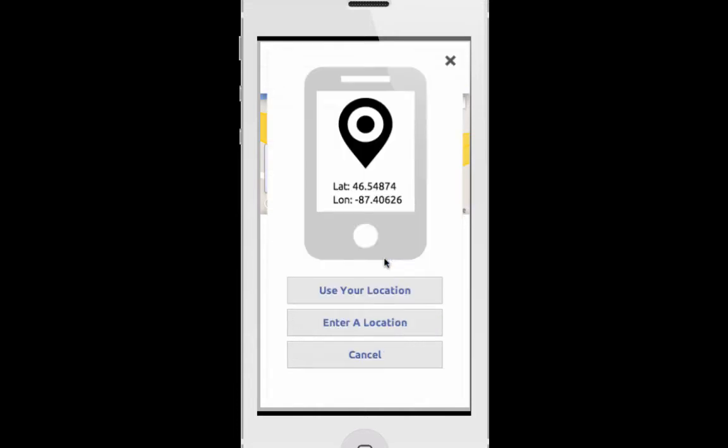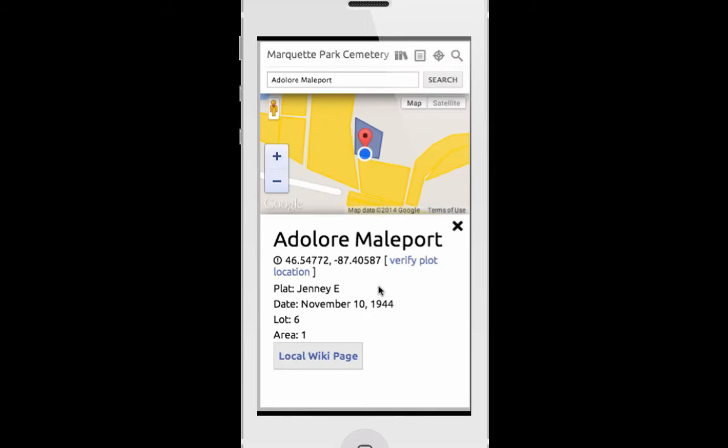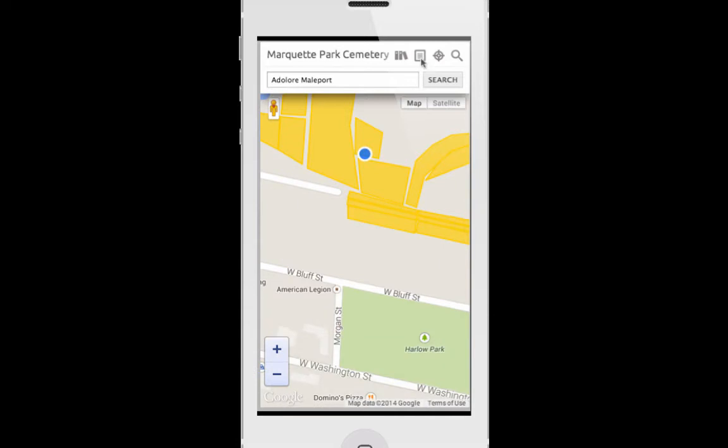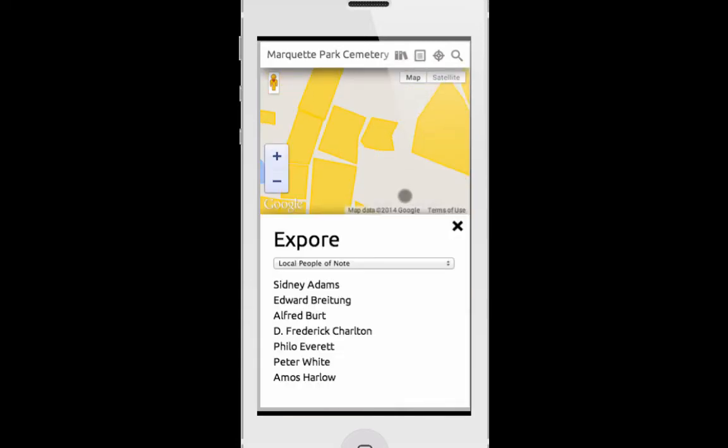So I want to say I found it, and then I want to use my current location based on my smartphone I'm carrying. So I use that, and you can see it drops a marker there, and it enters in the lat long for Adolore. So that's for people that we know of and we can search for, but let's say we also want to just do some general exploring. Click on this and we have some options to explore around.